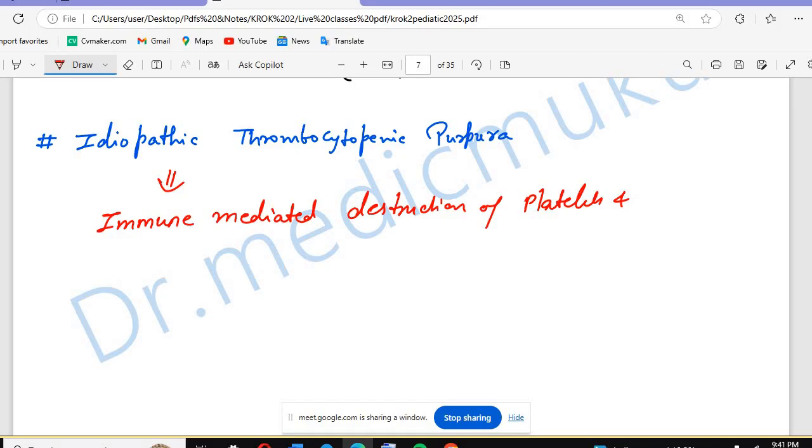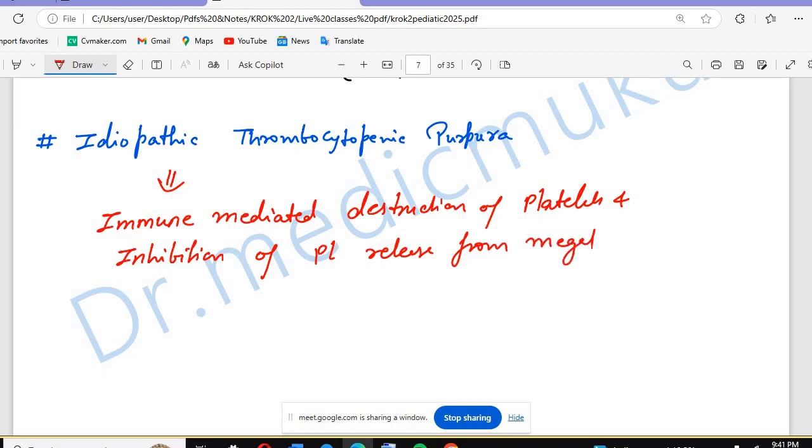and inhibition of platelets released from the bone marrow. From the bone marrow by which cell? By the megakaryocytes. So no platelets will be released from megakaryocytes; that will be inhibited by the immune system.